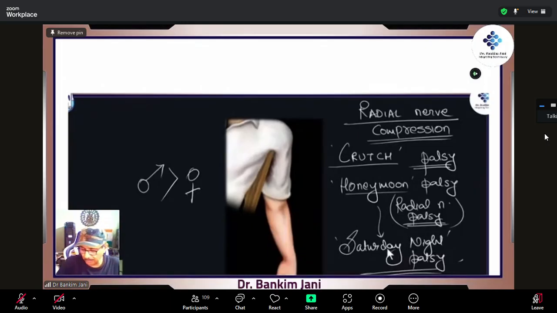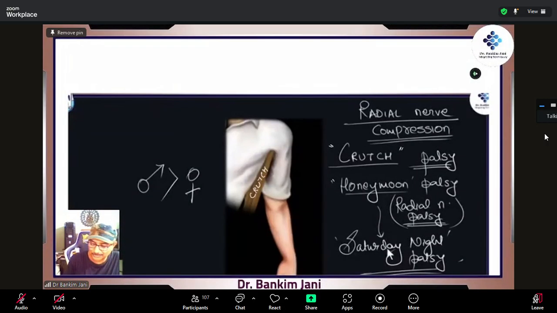Now the clinical part. From this point onwards, everything is clinical. You will see some very interesting cases also. This is radial nerve compression. When the radial nerve is compressed, obviously it will affect all those muscles which are supplied by it. At the same time, it will also affect the sensations. First, it is also called the crutch palsy. Crutch is for those who are, unfortunately, unable to walk, so they need to use the crutch. Now it generates tremendous pressure into the axilla, and that is the point where the radial nerve is going. So the radial nerve gets compressed. That is what is called the crutch palsy.